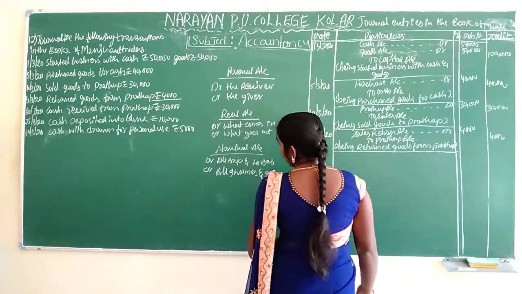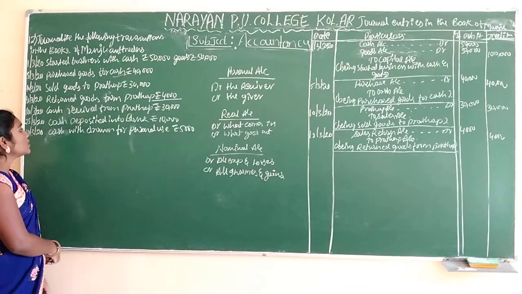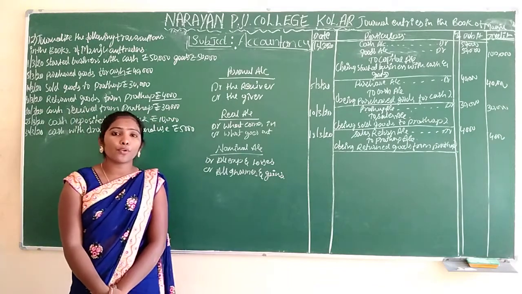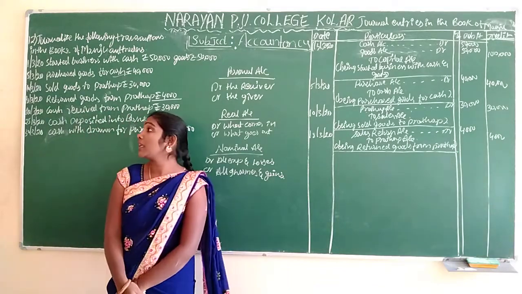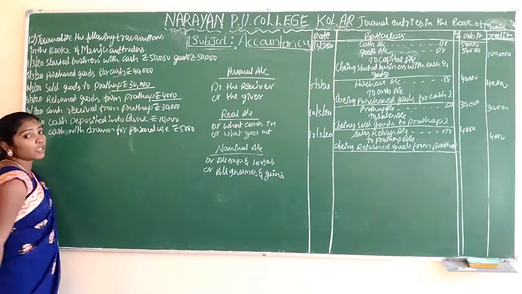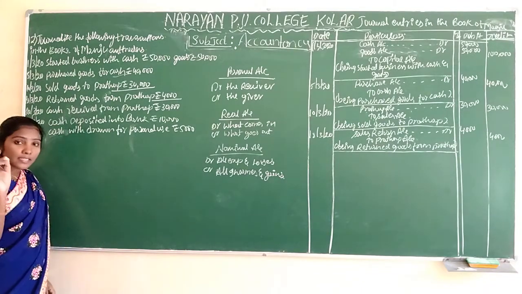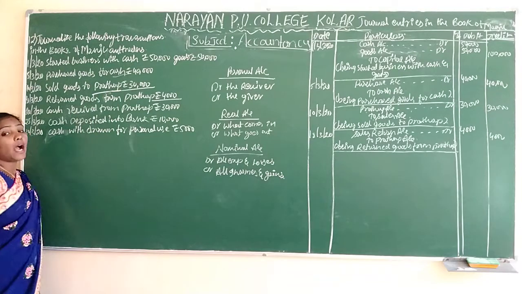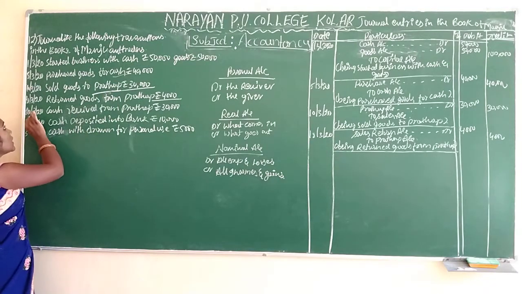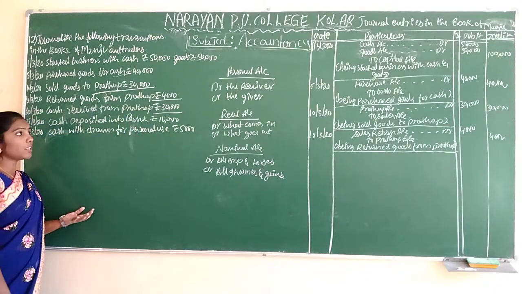Okay. The next entry is 28/3/2020. Cash received from Pratap. Before that we sold goods to Pratap, 30,000 rupees worth of goods. On that day he didn't pay, that's why we are mentioning Pratap here. Otherwise they would mention cash. After some days, on the 28th, he paid cash to us, so we are receiving the cash here.